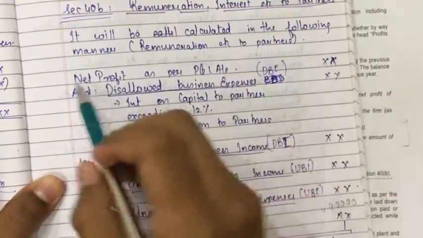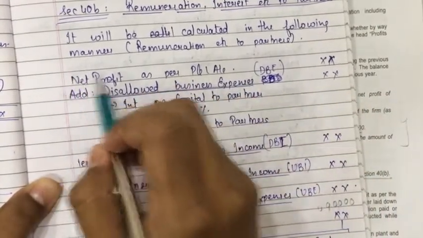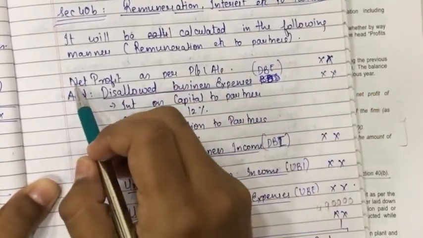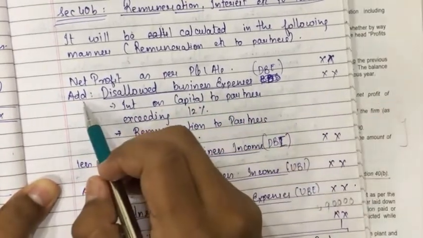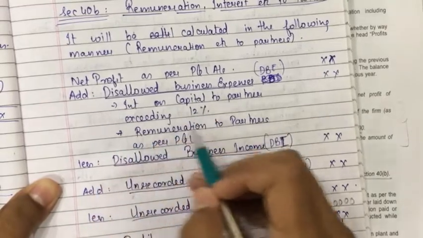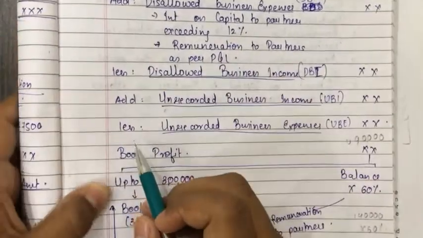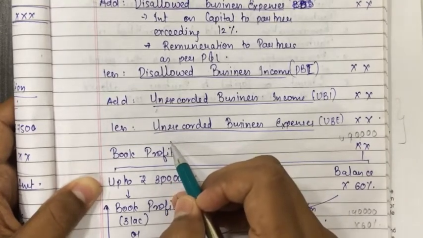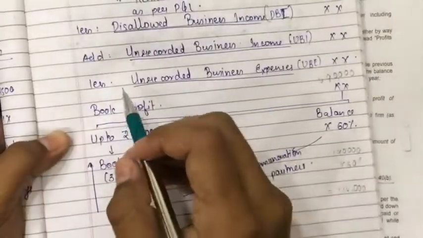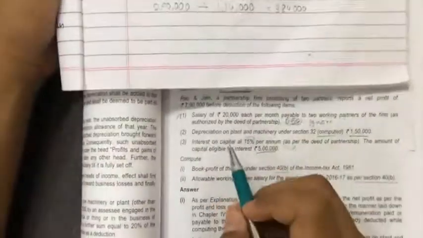Remuneration to the partners, heading, and then write particulars, amount, and in particulars write net profit as per P&L account rupees 7 lakh. Add disallowed business expenses. There are no disallowed business expenses. There is just less unrecorded business expenses that will come. Depreciation under section 32, 1,50,000, and again unrecorded business expenses. It will be